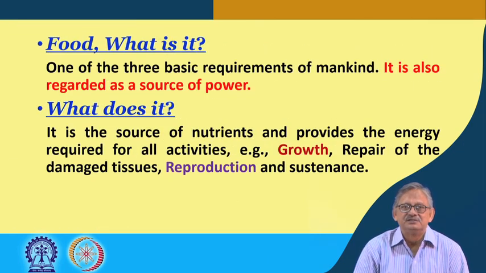So, after the references, let us go to the subject, right. What do we call food, what is it, right. Normally, one of the three basic requirements of mankind is food. Three basic requirements means one is food, another is clothing, and another is something over your head, that is some room or house, right. These are the three basic needs of a human being. So, the fundamental one is food. The other two, if you get them, fine. If you don't get them, you are not going to die.